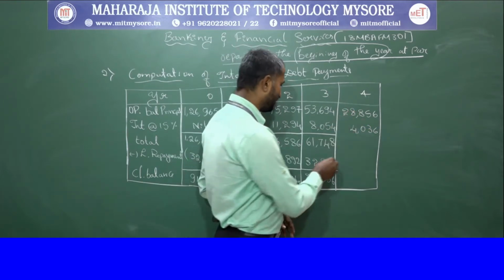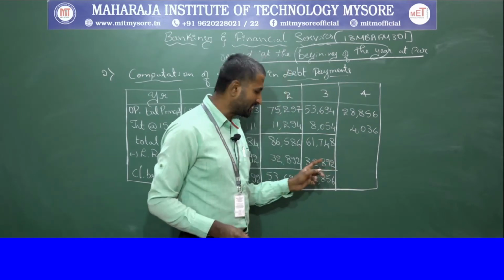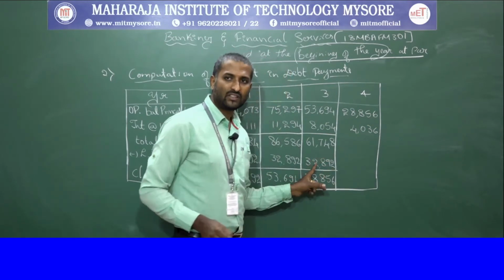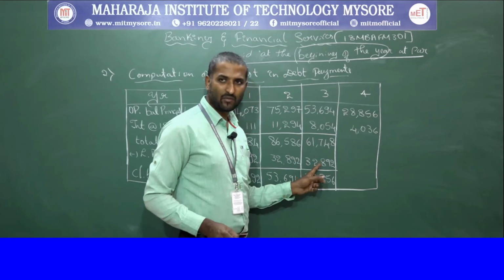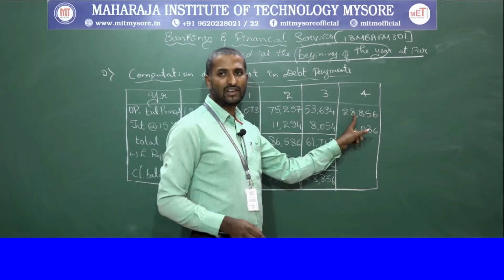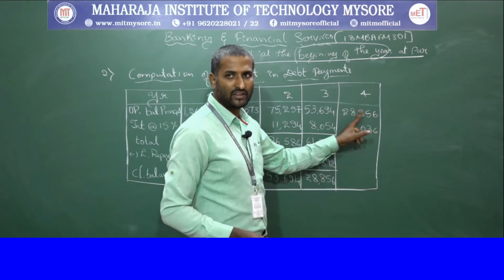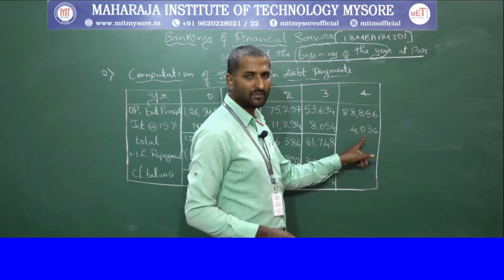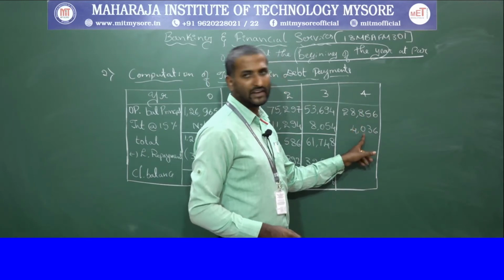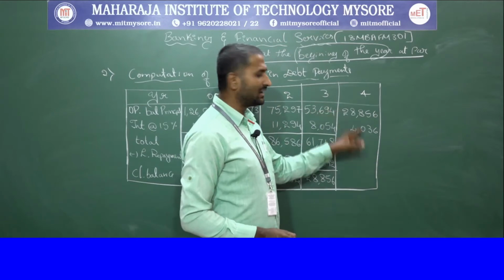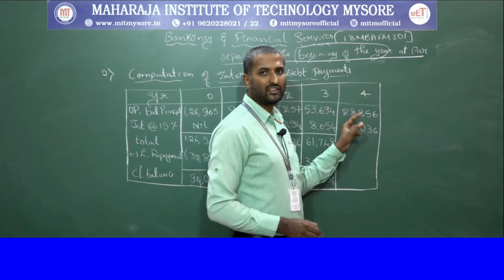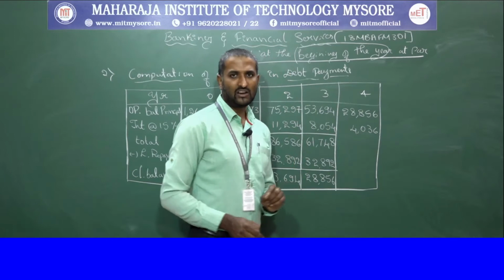Just take the loan repayment amount and from that deduct 28,856, and put the remaining value as interest, because when you calculate 15% on this you get fractional differences.